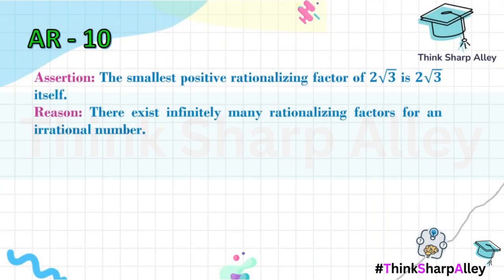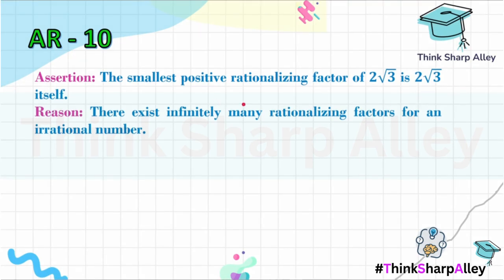Now the final question. The final question is very intriguing, so watch closely. Assertion: the smallest positive rationalizing factor of 2 root 3 is 2 root 3 itself. Here the assertion is false.